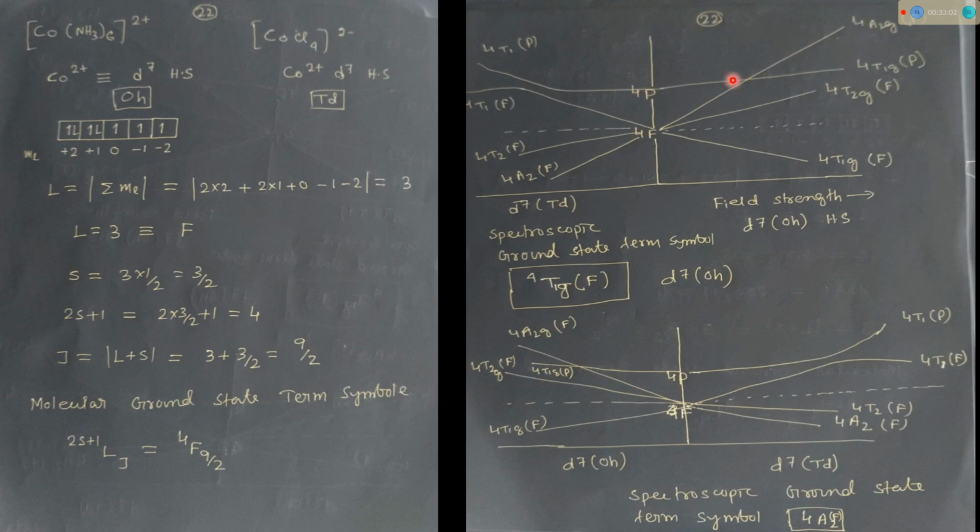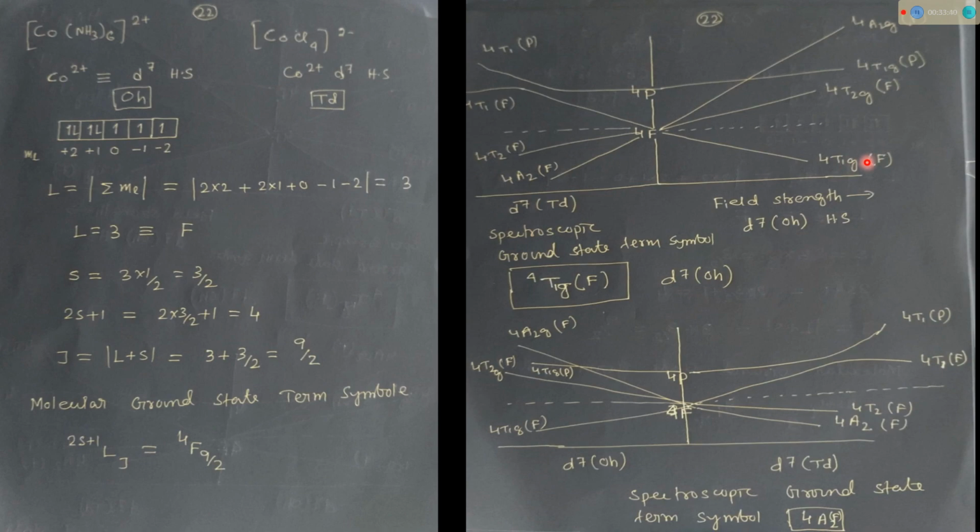So if we draw this Orgel diagram, then we can see that for D7 octahedral, the spectroscopic ground state term is 4T1g(F). So see here 4 T spectral terms are there. 3 are from F and 1 is from P. That is 4T1g is from P term and 4T1g this is from F term. So for D7 octahedral, the spectroscopic ground state term is 4T1g(F).